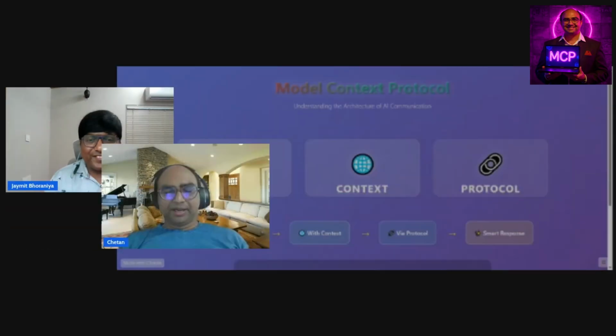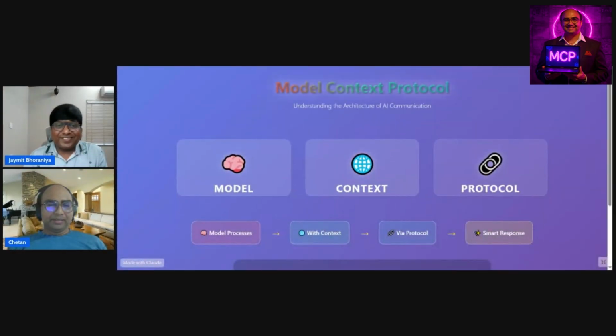Hey, hi everyone. Anthropic released MCP as a protocol in November 2024, but it became very popular this year after March or April 2025. So why is it so popular? Just because it is removing a lot of complexities from connecting tools or third-party APIs with AI agents or LLMs.